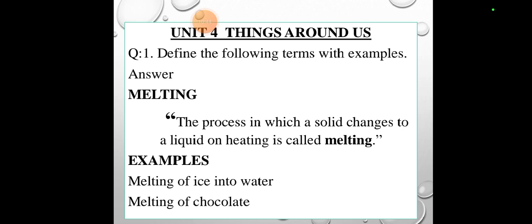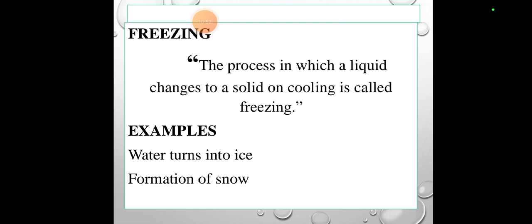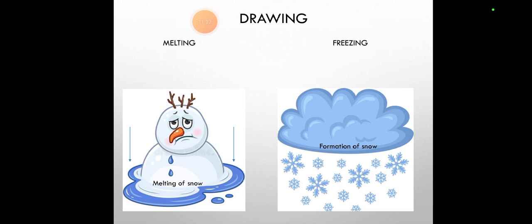Define the following terms with examples. Melting, the process in which a solid changes to a liquid on heating is called melting, like melting of ice into water, melting of chocolate, melting of ice cream, that sort of thing. Freezing, the process in which a liquid changes into a solid on cooling is called freezing. Water turns into ice, formation of snow. Here this is melting of snow, and this is formation of snow, that is freezing.